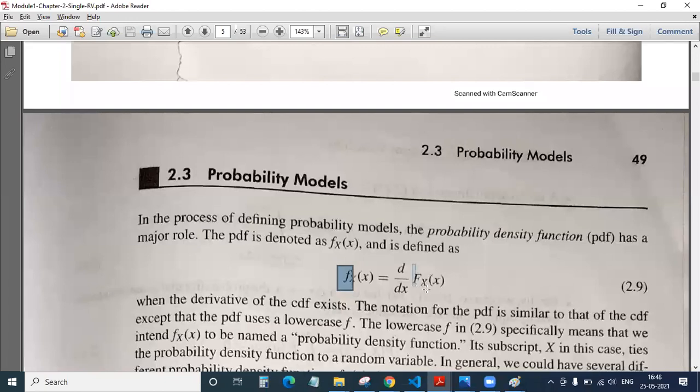When you differentiate your CDF, you will get the PDF. Like in an exam, they may tell you, find the PDF of a given function. If they ask something like that, what will they be giving? They would be giving you a CDF. If they give you a CDF, you just differentiate your CDF with respect to the given variable. Here the given variable is X. Then you will get the PDF.